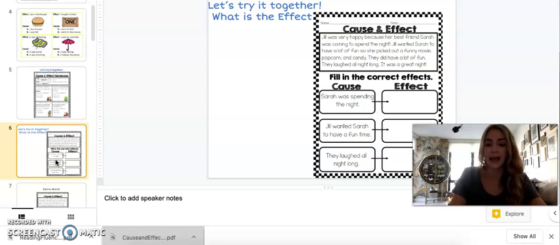Sarah was spending the night, so Jill was very happy. Good, it says it right at the top. Jill was very happy because her friend was coming to spend the night. Let's look at the next one.